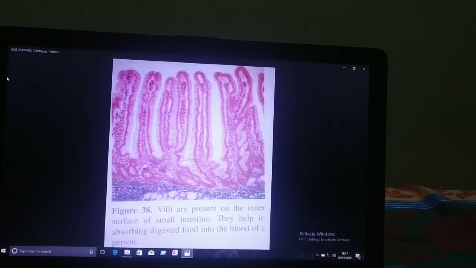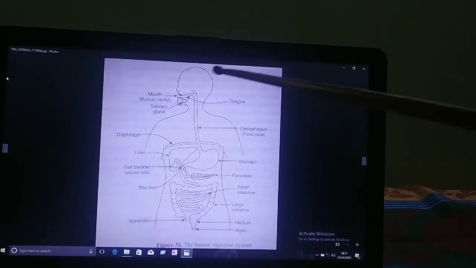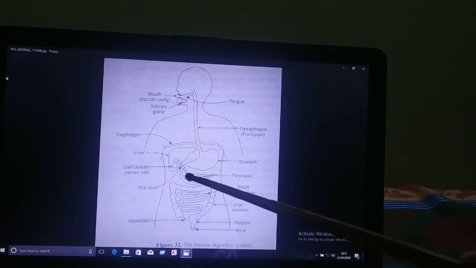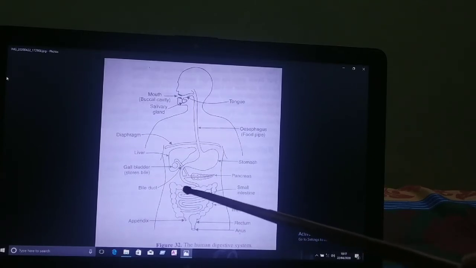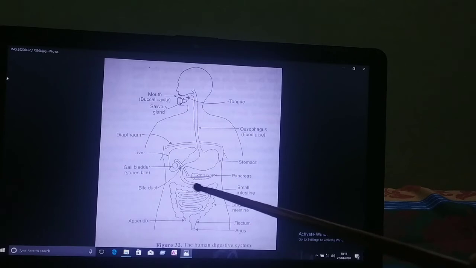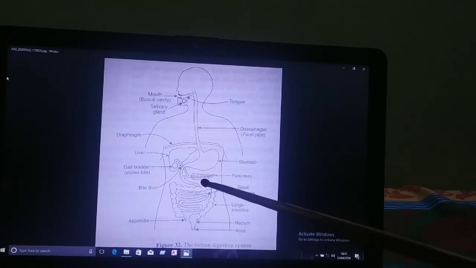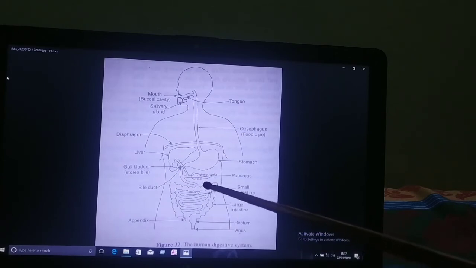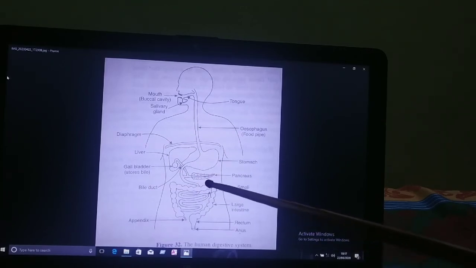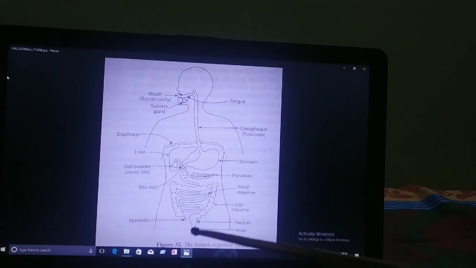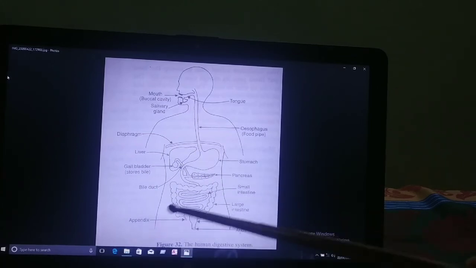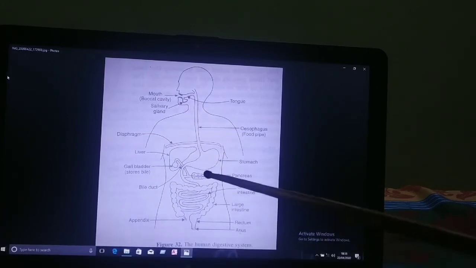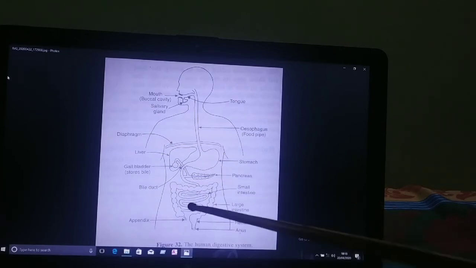Whatever undigested food is left moves towards the large intestine. Here, most of the remaining water is absorbed by the large intestine, and solid waste material is excreted out of the body through the rectum and anus. In this way, complete digestion takes place.